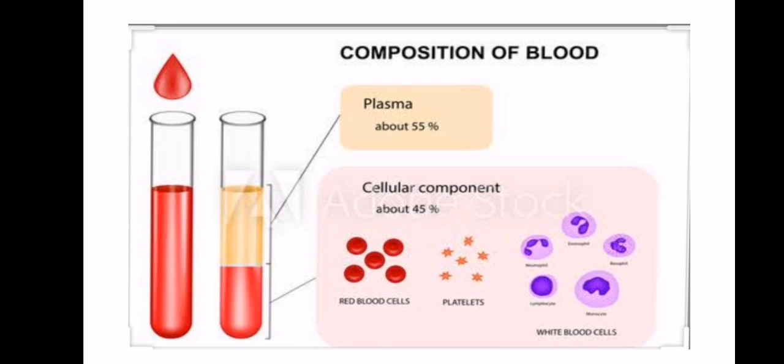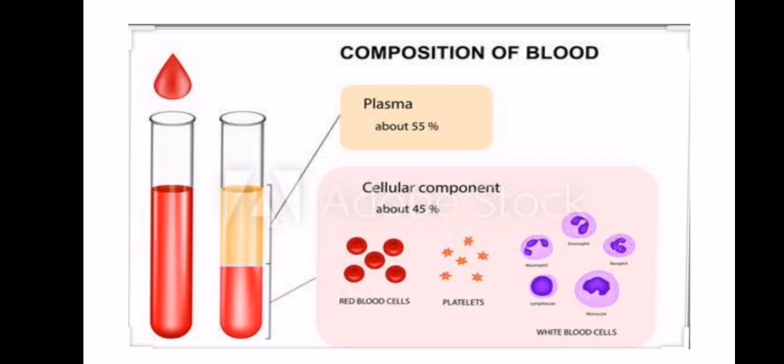The blood is basically composed of two basic components, plasma and the cellular component. The cellular component is also known as the hematocrit. Plasma basically forms the ground substance of the blood, in which the red blood cells are floating. And the cellular component is composed of the red blood cells, white blood cells, and the platelets.